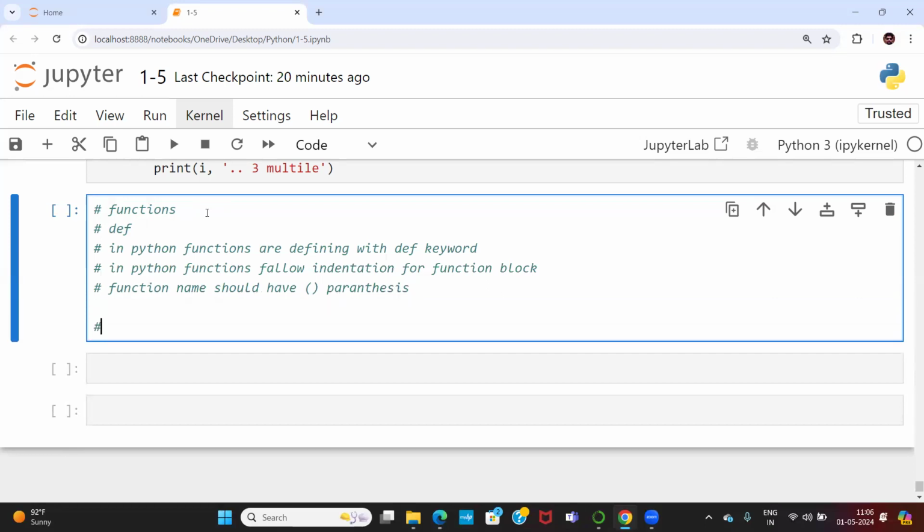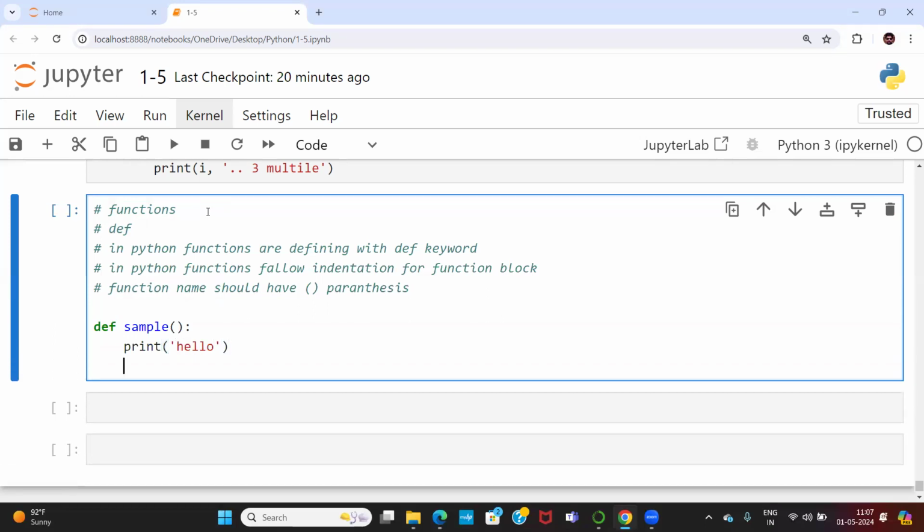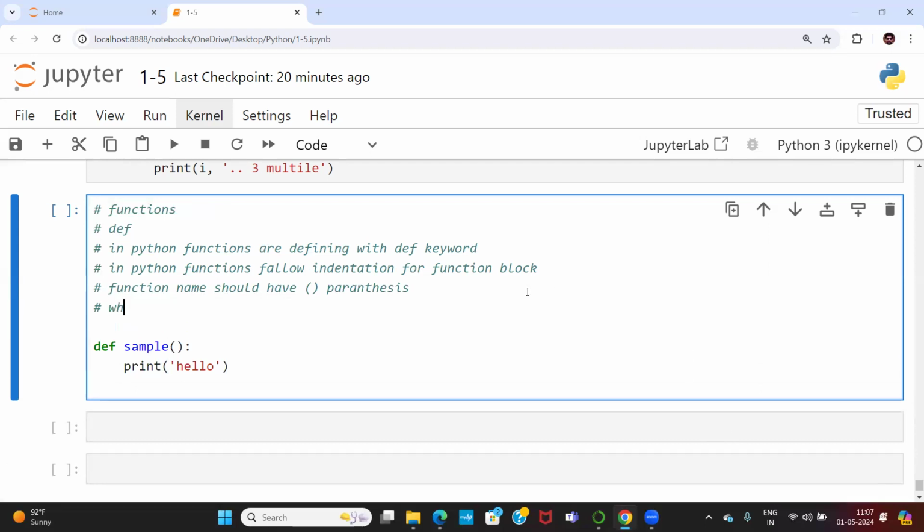So how to define a function? Let me write a simple function now. def sample function, which is going to have some parentheses like this, and this is a colon. When I say colon, it is actually starting with indentation. So print, I'm just saying hello.